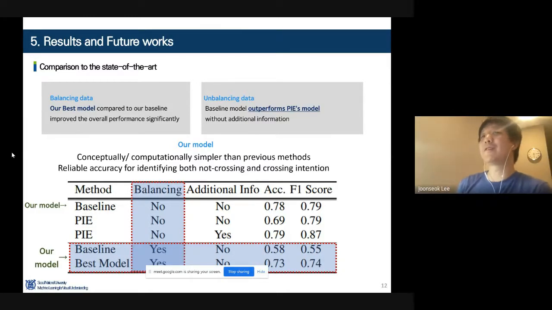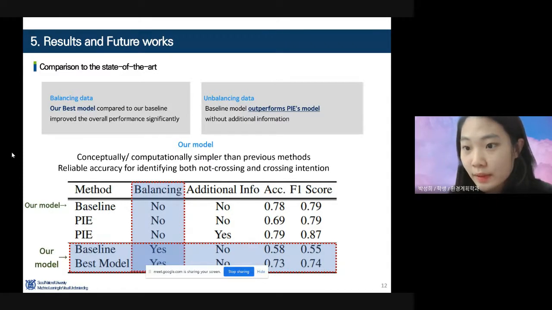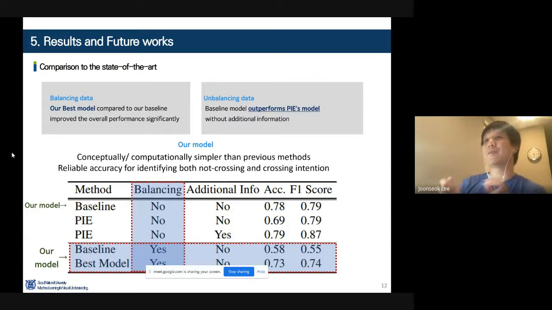What is PIE? Is it a dataset or a previous model? Yeah, it's also a dataset, and also it's the literature review with the PIE dataset. The PIE method is also the best performance as reported in the literature review with the PIE dataset. Okay. Usually the baseline means the competitors, and you use ours for your own model. So when I say it's a baseline, I think the PIE is the baseline here, and what you say is baseline is actually your model. So okay, sounds good.